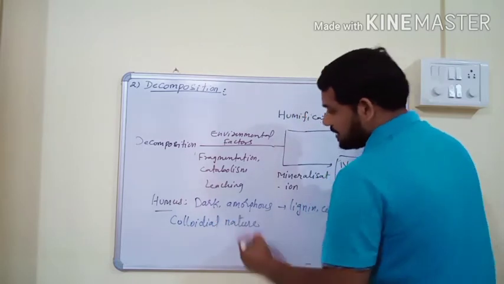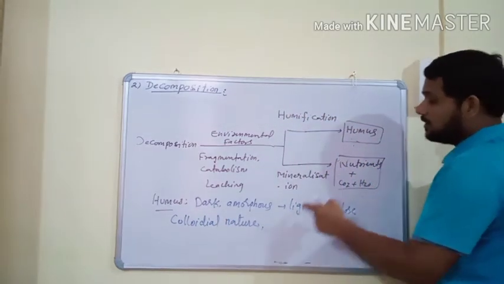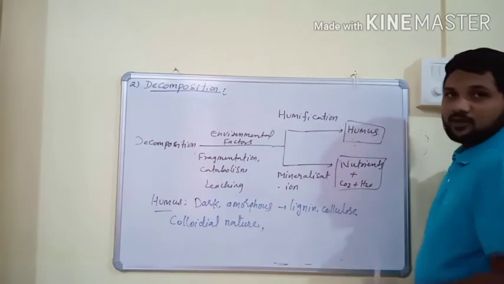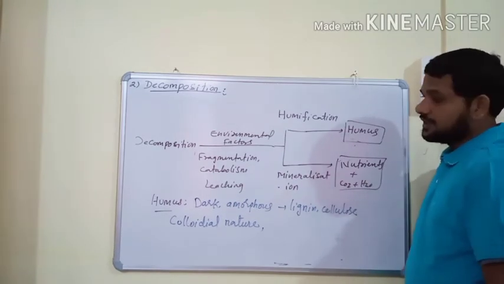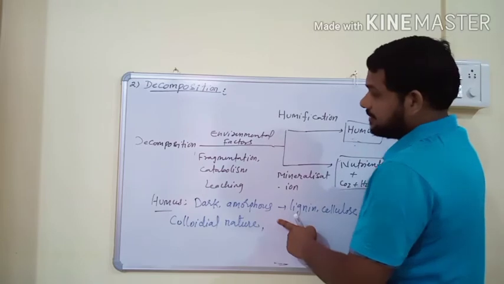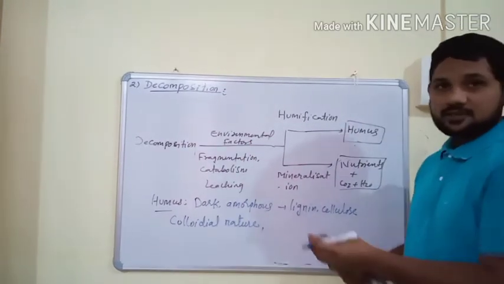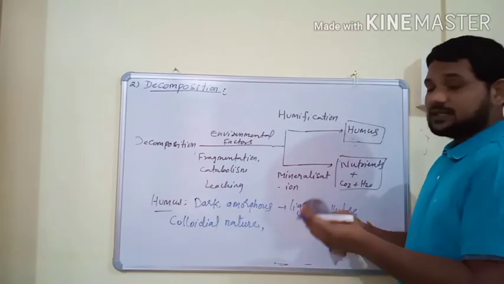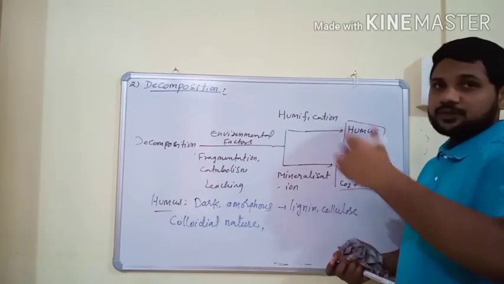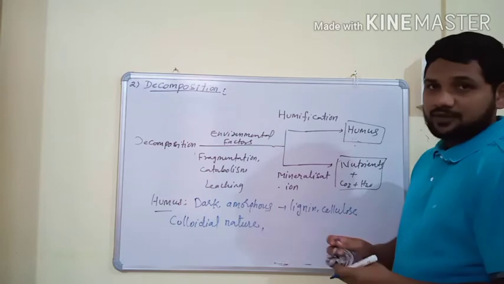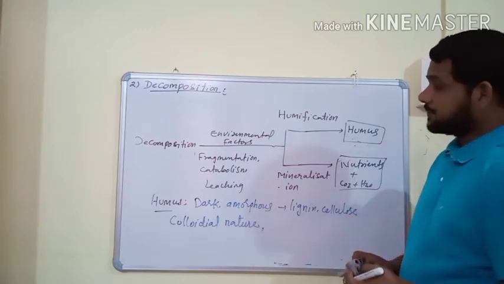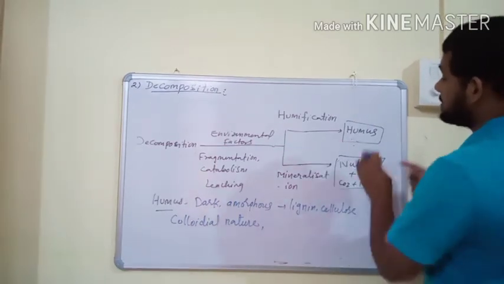Usually it is the reservoir for both minerals and non-minerals. Sometimes the decomposition process is completed by decomposers, and then decomposers are ready for the second step. So these are the two important products of decomposition.